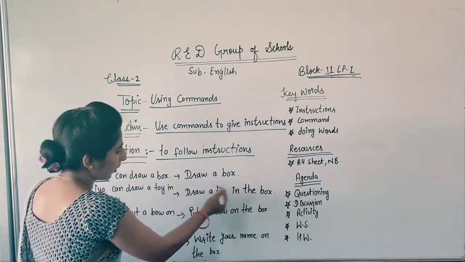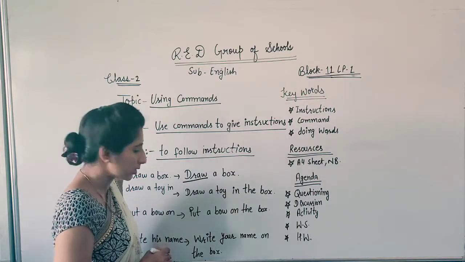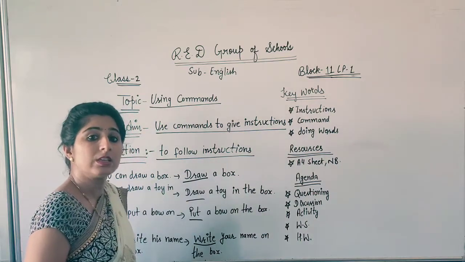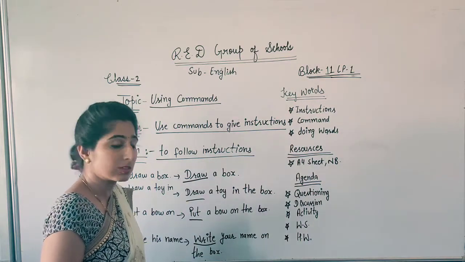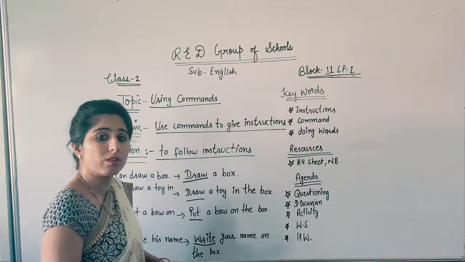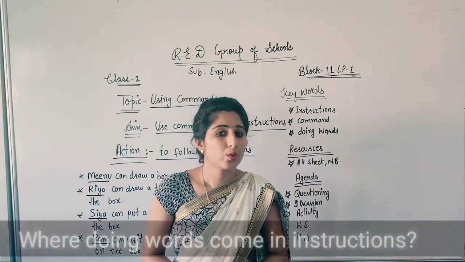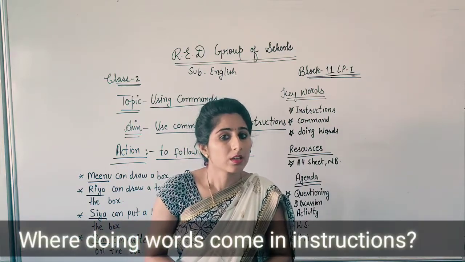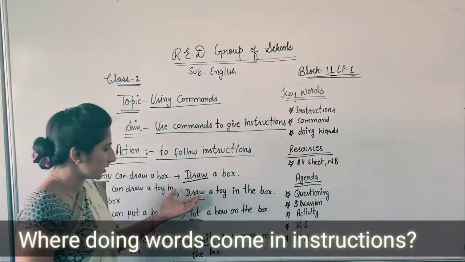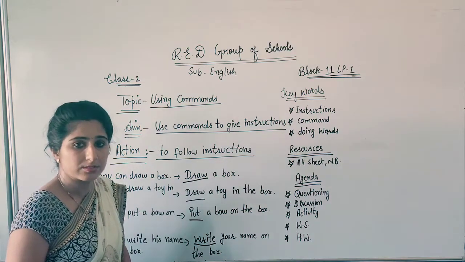Right. In the beginning of these sentences, what is this, draw? As I told you, what is this draw? Draw, put, right? What are these words? These are the doing words. So command sentences always start with a doing word. Yes, students, where do doing words come in the command sentences? As I told you, in command sentences, doing words come at the beginning of the sentence.